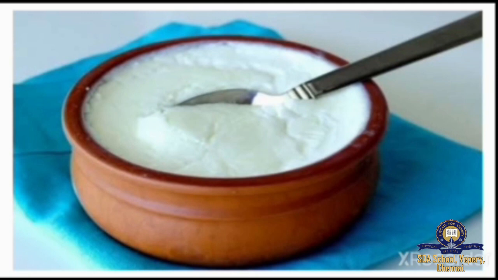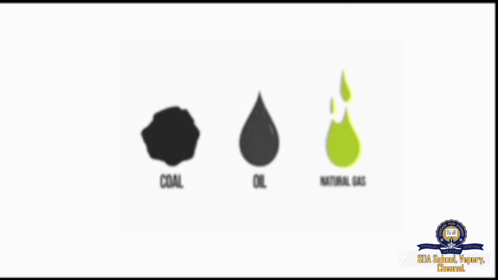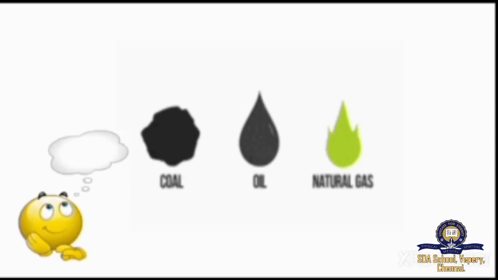The third example is the formation of curd. Milk takes a minimum of 4 hours to convert itself into curd. Since it takes some hours to happen, it is also a slow change. And the last example is the formation of fossil fuel. Here is a question: how many years does a dead plant or animal take to form a fossil fuel? Yes, it takes millions of years. So it's very obvious that it is a slow change.